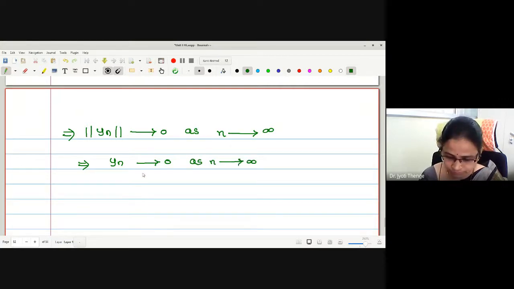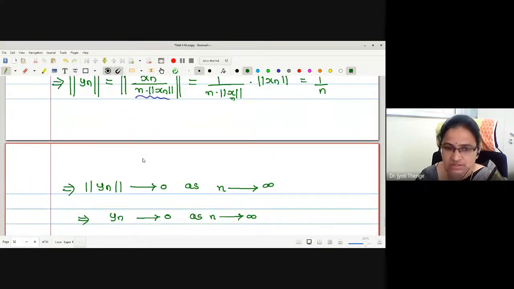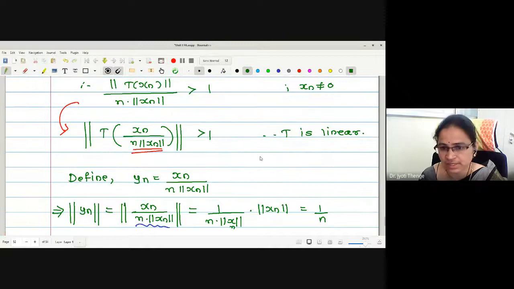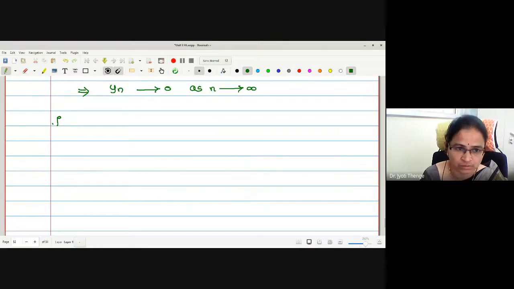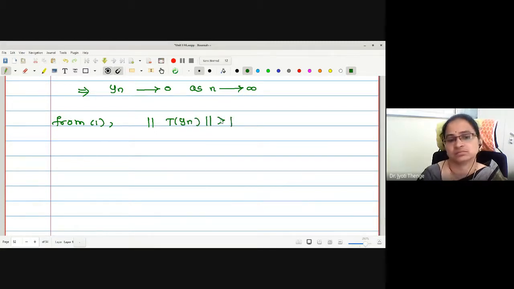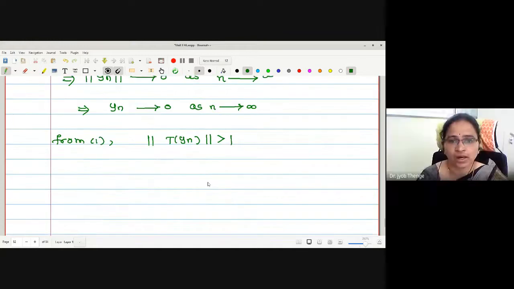Correct, no? But look at this statement, which I will call number 1. What does statement number 1 tell us? May I write norm of T of yn is greater than 1. Let me call this 2.